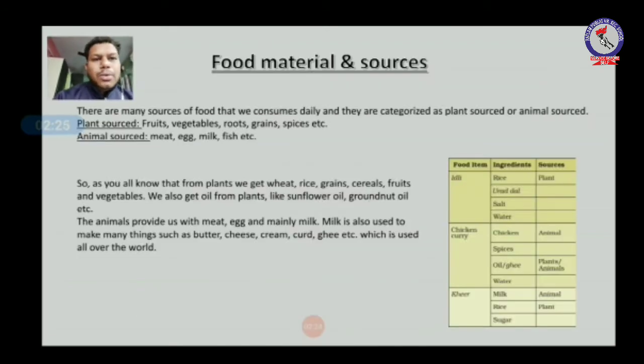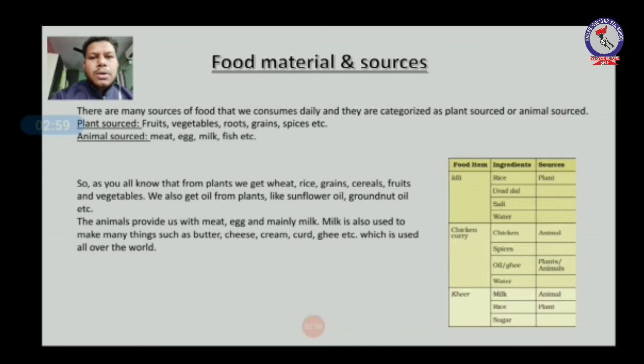Next is food material and the sources. The food which we eat, where do we get it from? The name of the chapter shows that. So there are many food items around us that we consume daily, and they are categorized as plant source or animal source. Plant sources are fruit, vegetables, roots, grain, spices, etc. We get these foods from the plants. Animal source foods are meat, egg, milk, fish, etc. We get food both from plants and animals.